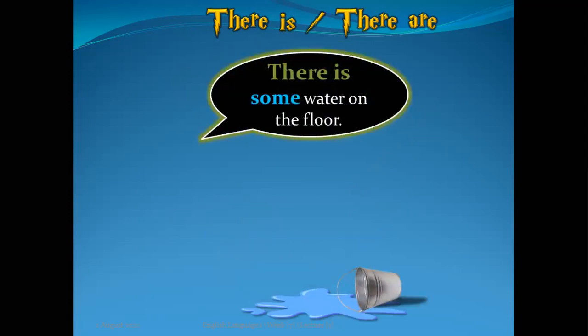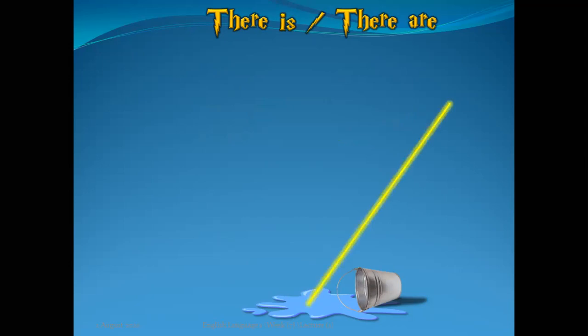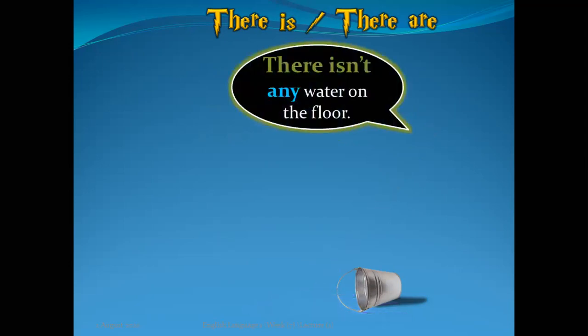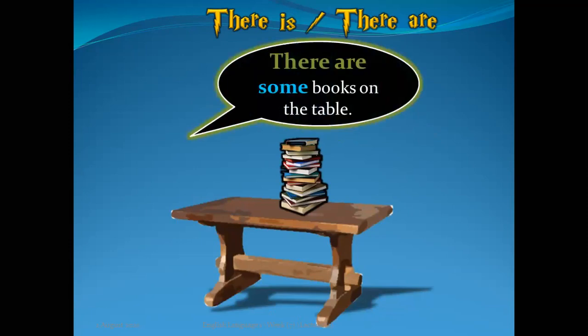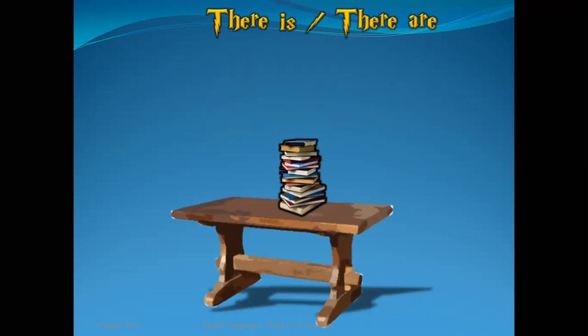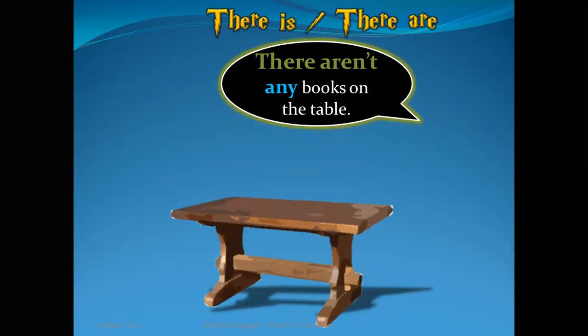There is some water on the floor. We said some can be used with countable and uncountable nouns. There isn't any water on the floor. There are some books on the table. There aren't any books on the table.